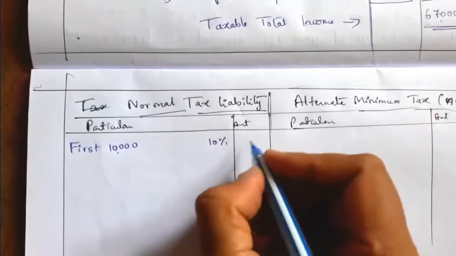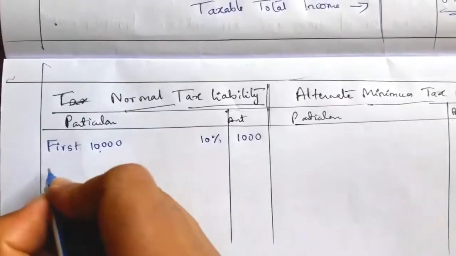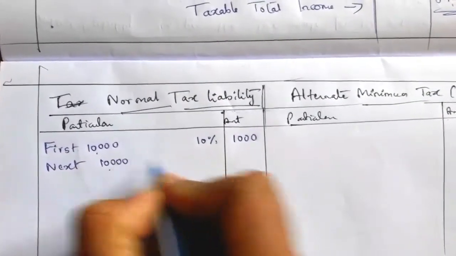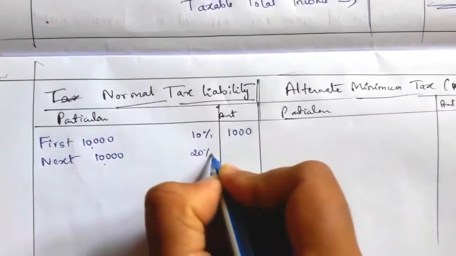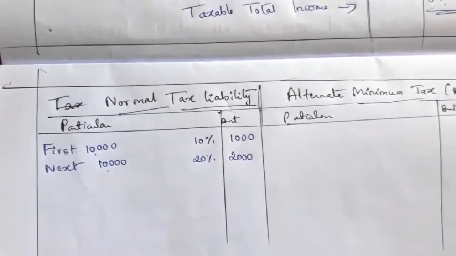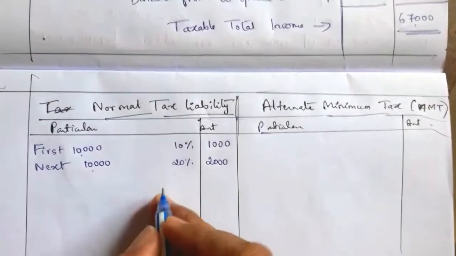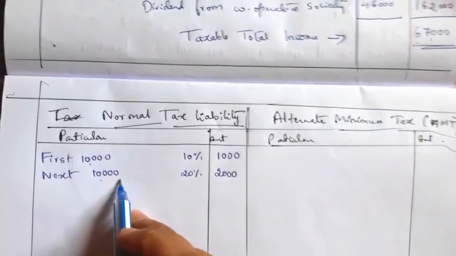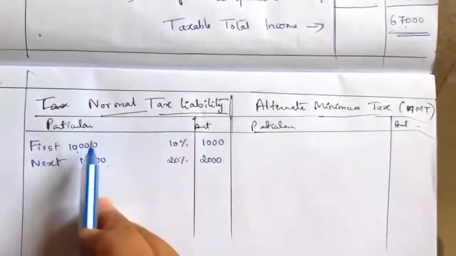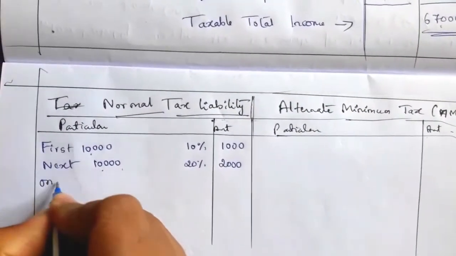So 10,000 into 10% is equal to 1,000. Next 10,000 rupees at 20%. So 10,000 into 20% is equal to 2,000. Next, as per the tax slab, is above 20,000, that is 67,000 minus 20,000.